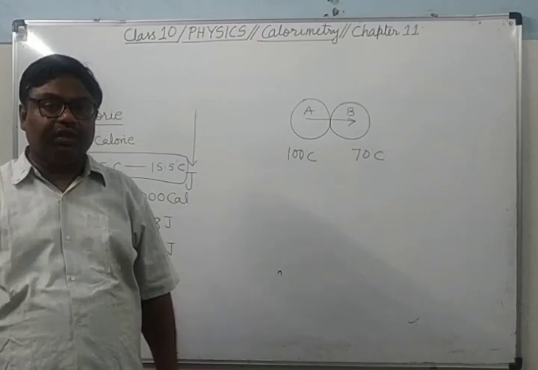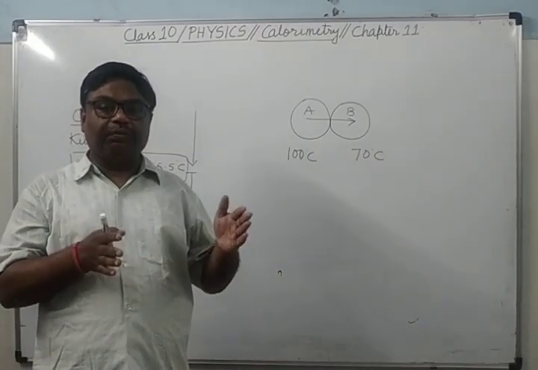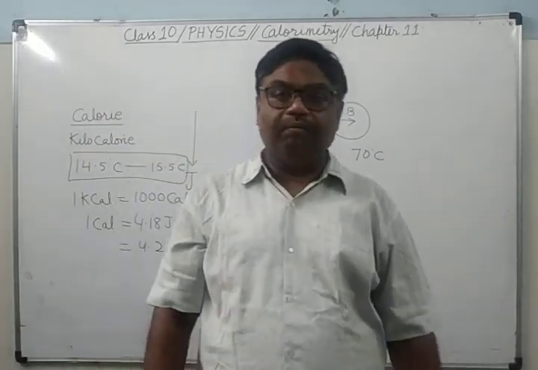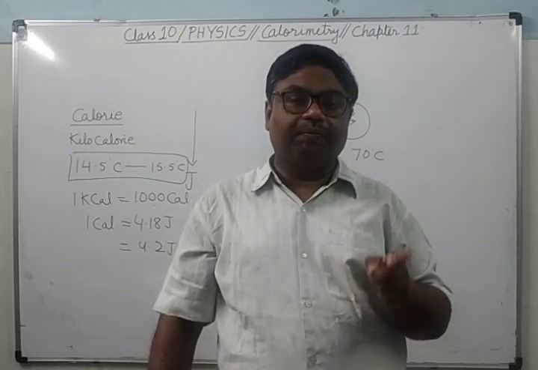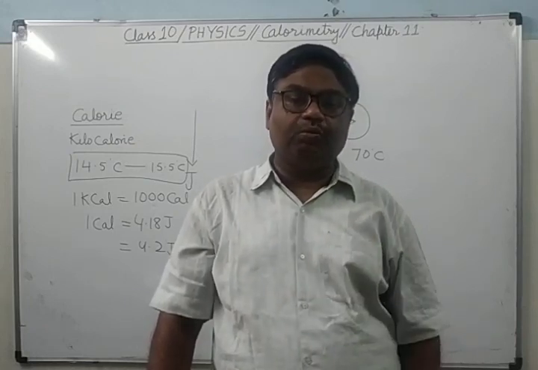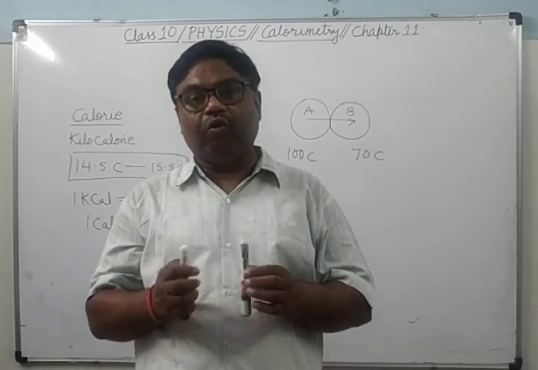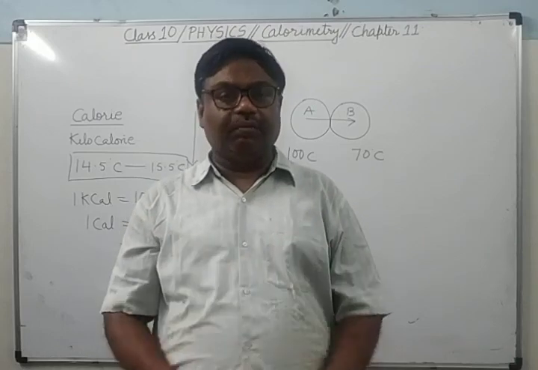Thermal equilibrium means the flow of heat will stop. Their temperatures will become equal. Two bodies will be in thermal equilibrium when their temperatures are the same. Is it clear? When temperatures are the same, then they are said to be in thermal equilibrium. On keeping them in contact, there will be no flow of heat between them. So this is the temperature.